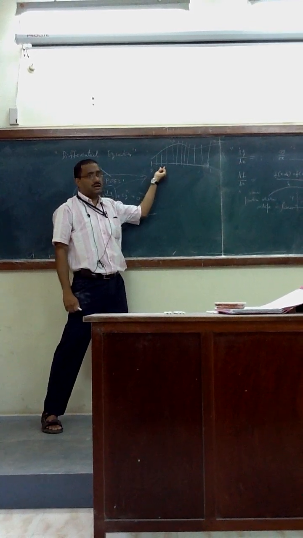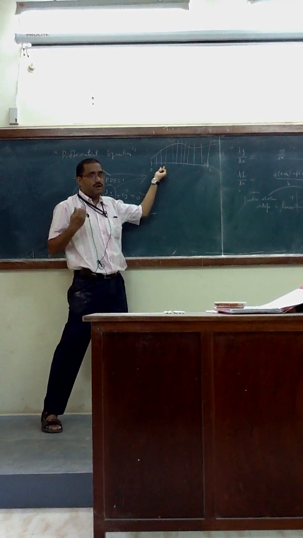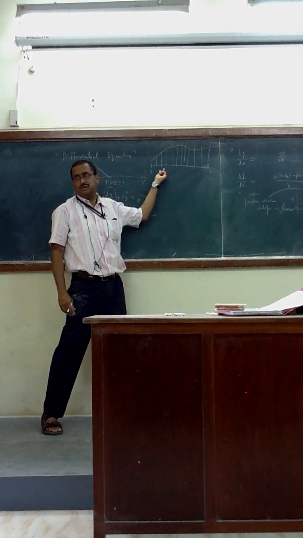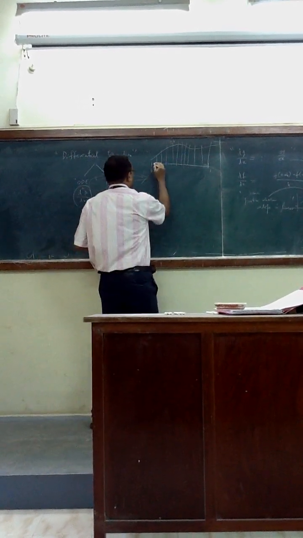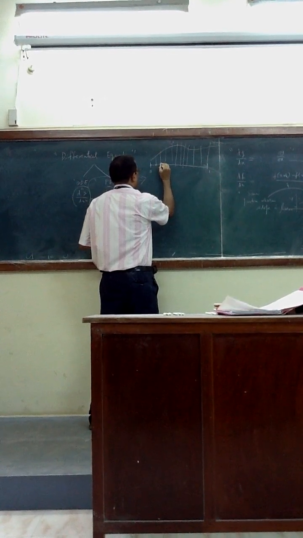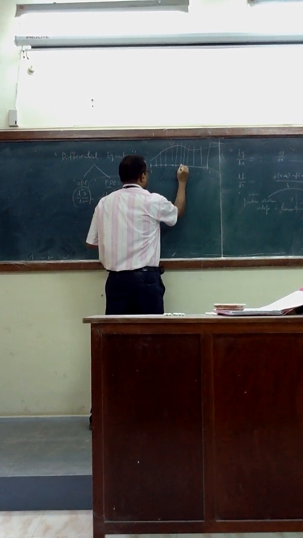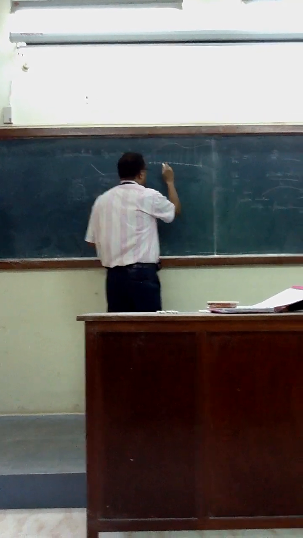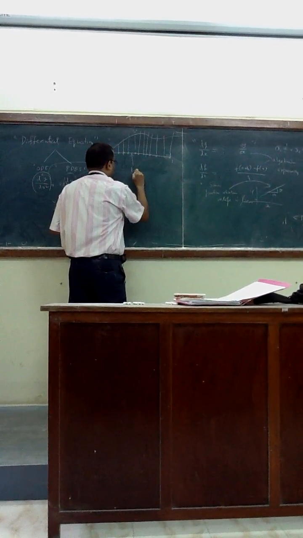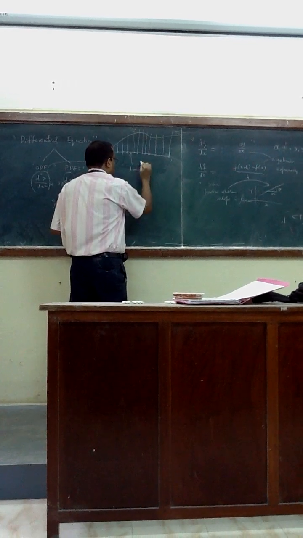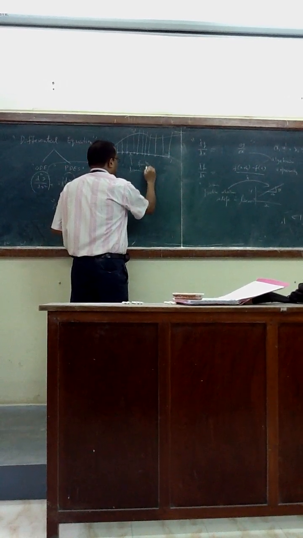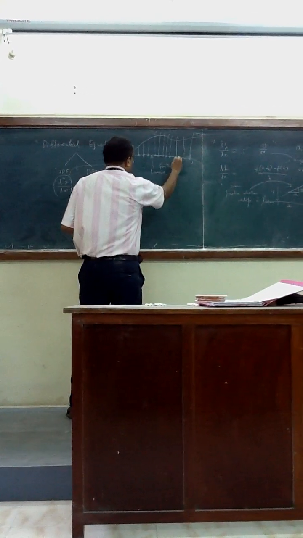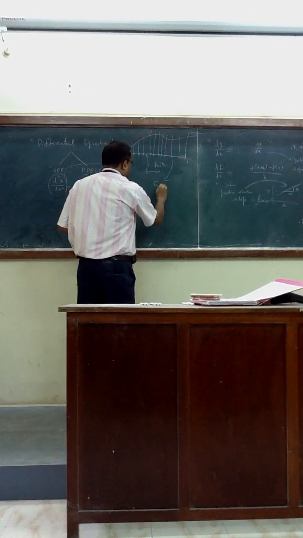So within this sector, I may not need a differential equation; I can replace it with an algebraic equation. So what will actually happen? I will have small segments, which I call the domain. They are all of finite size. And this technique is known as the finite difference method.